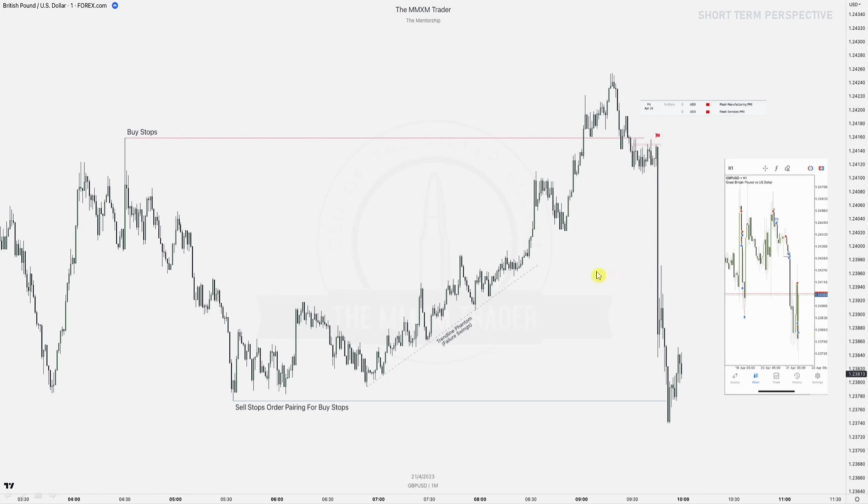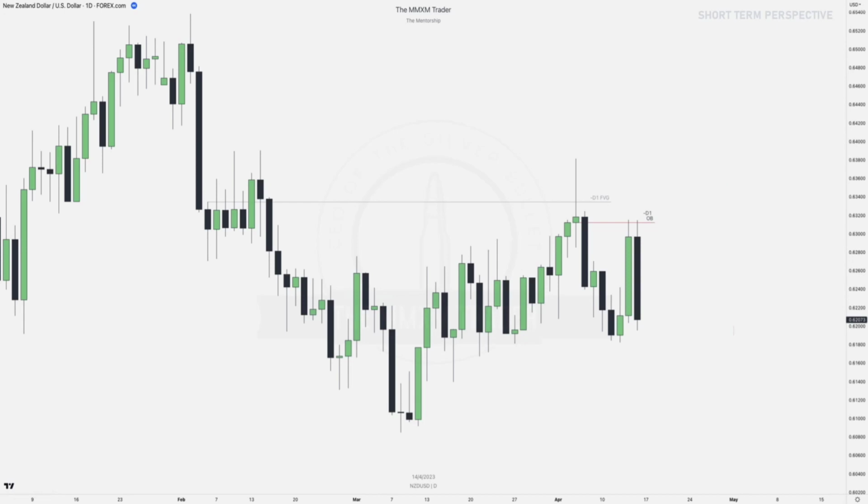So perfect trade. So over here we've got a New Zealand dollar, US dollar daily chart, right? As always, we're gonna look at the PD arrays. Where are we in premium or discount, and what is more likely to happen? Are we gonna trade lower or higher? So we are spotting some failure swings down here, right? And it looks like we're gonna go bearish, because we're respecting the daily fair value gap up here, and we're respecting this new daily order block, right?